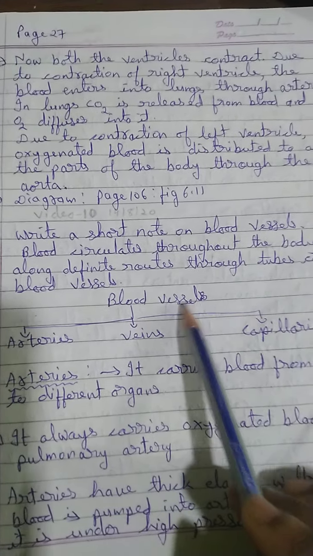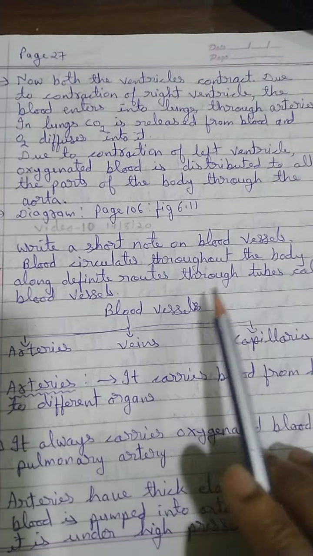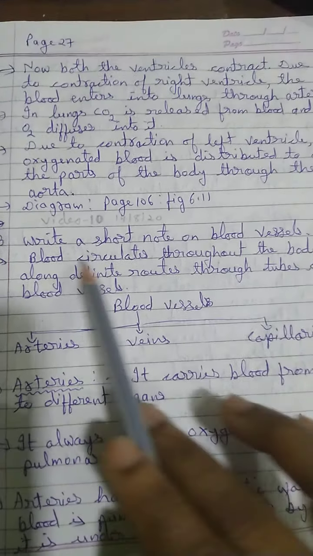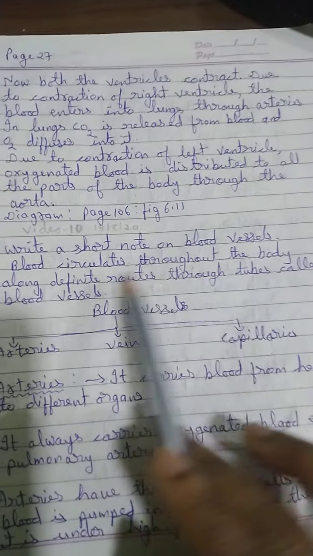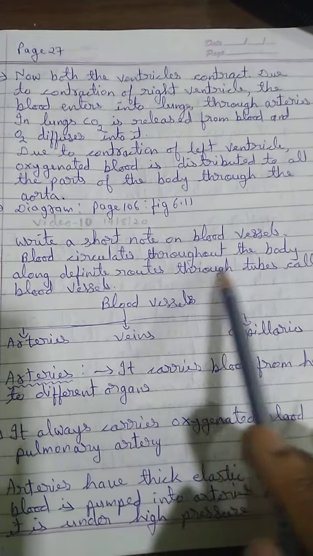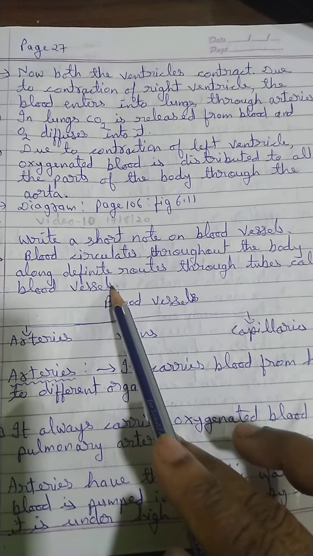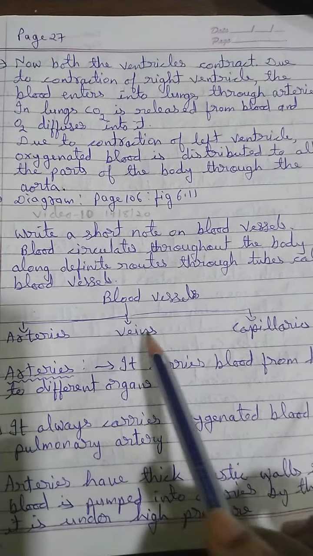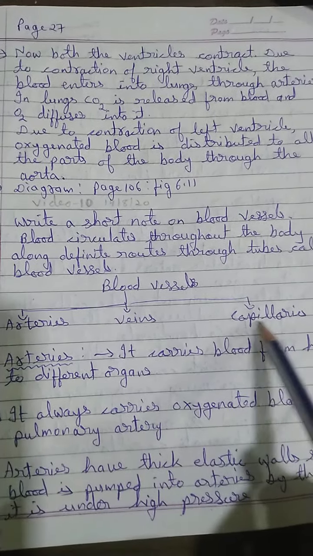Blood vessels are the tubes which carry blood from one part of the body to other. That is, blood circulates throughout the body along a definite route through the tubes called blood vessels. Blood vessels are of three types: arteries, veins and capillaries.